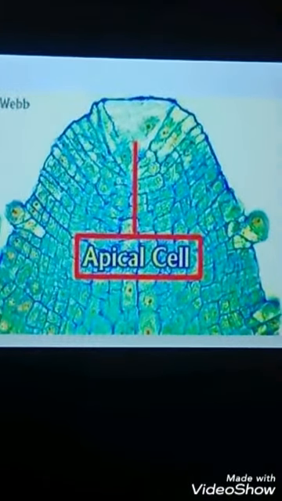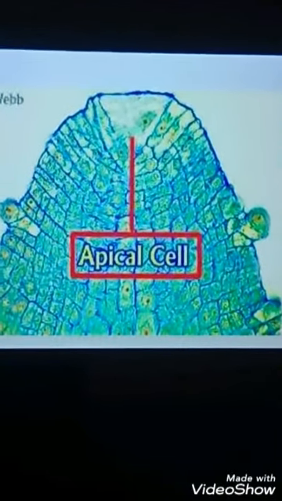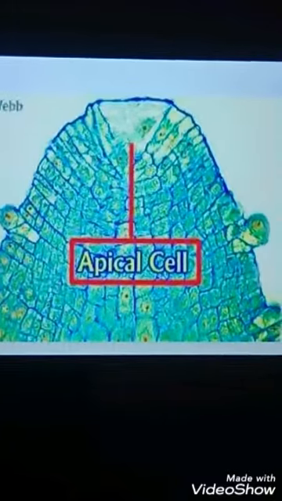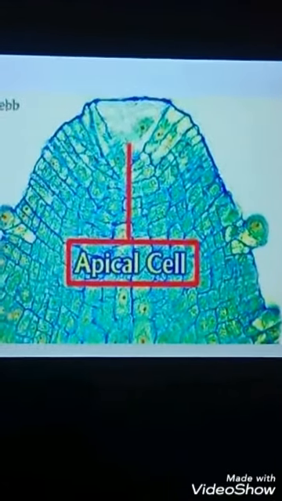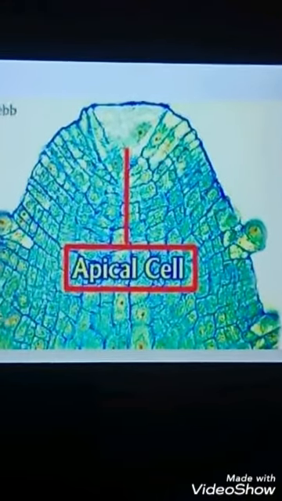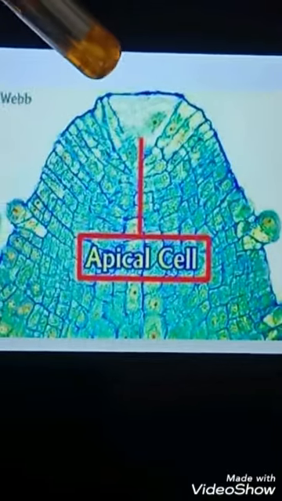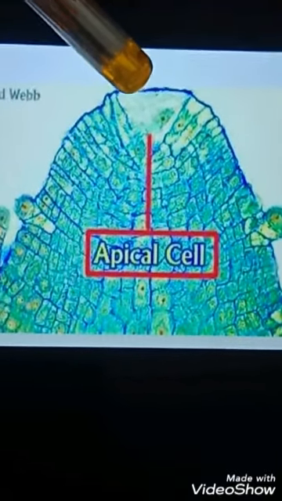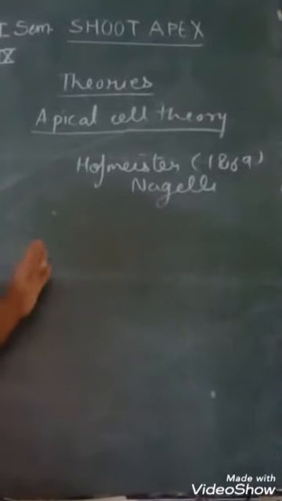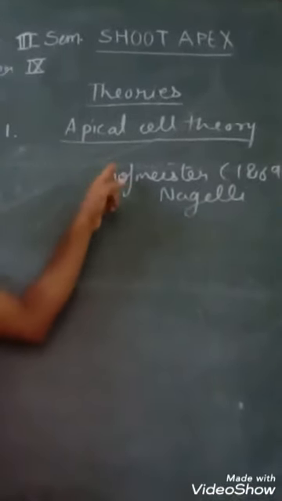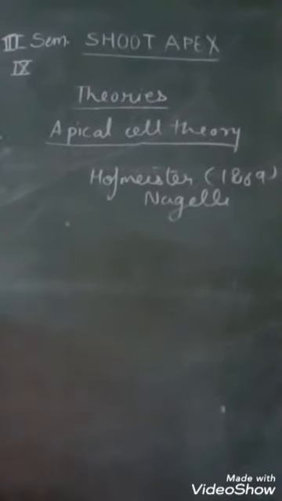Now, discussing various theories about shoot apical meristem organization. The first of them is apical cell theory, and as you can see in this theory, there is a cell which is shown as apical cell. Just as you have seen in the ultra thin section of an apical cell.